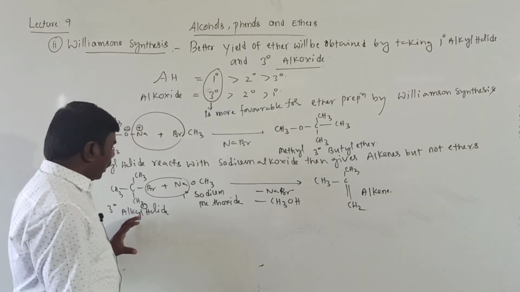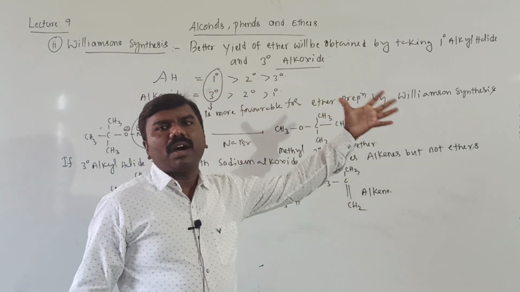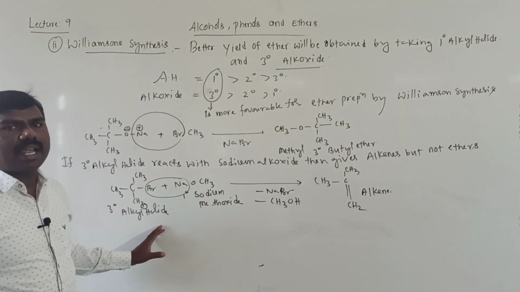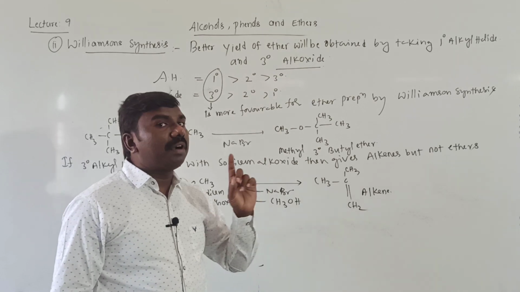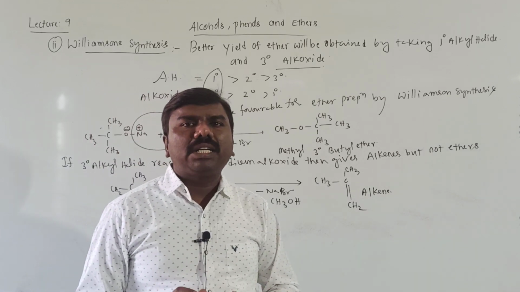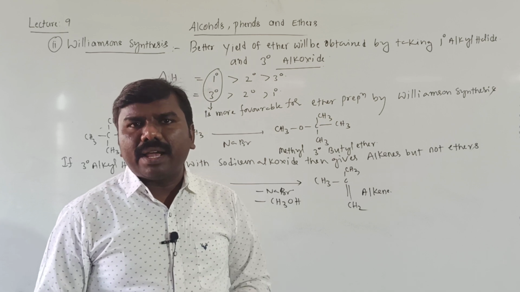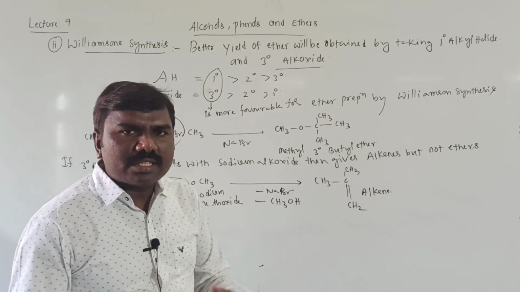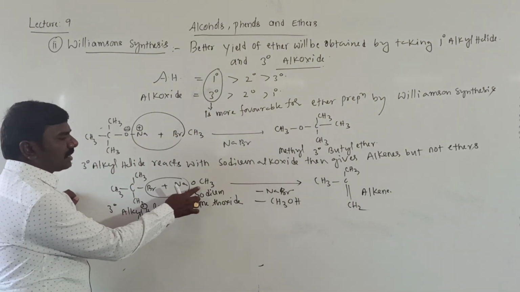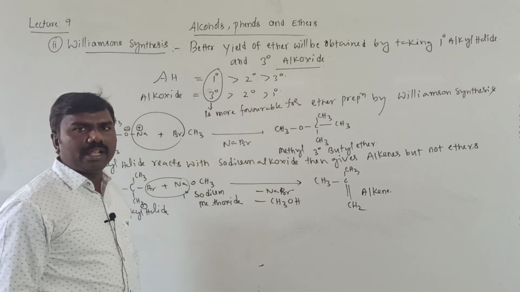If you take tertiary alkyl halides, alkenes are formed. Primary alkyl halides, ethers are formed more. The yield is very high. So, if you take tertiary alkyl halide, alkenes are formed but not ethers, because this sodium alkoxide is not only acting as a nucleophile in SN2 reaction, but also acting as a base. Base means proton acceptor. Proton means H plus. This H plus can be accepted by the CH3O, then here alkene will be formed. Getting all of you? Yes.